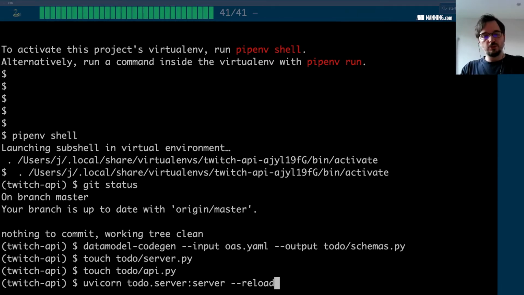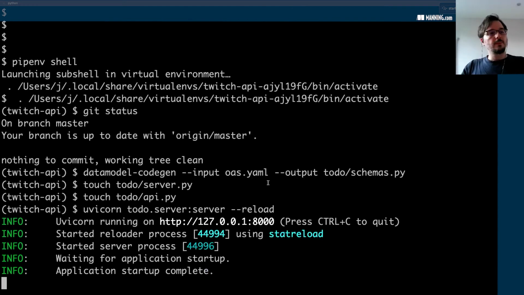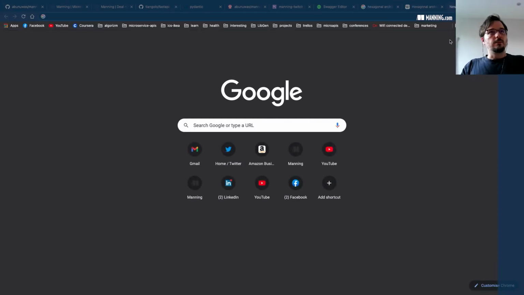Let's run this in reload mode, so that any changes we make to the files can be picked up by Uvicorn and refreshed. So it picks up the changes to the files. So let's do it that way. Okay, so now the server is running on this address. Let's copy this and paste it in the browser.